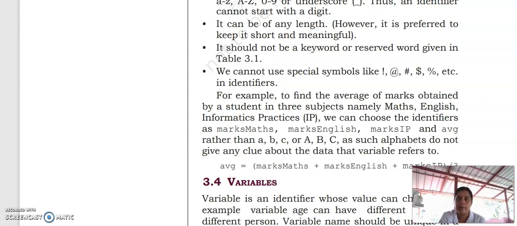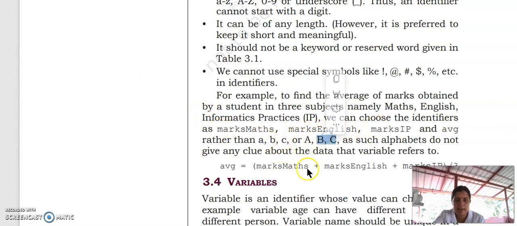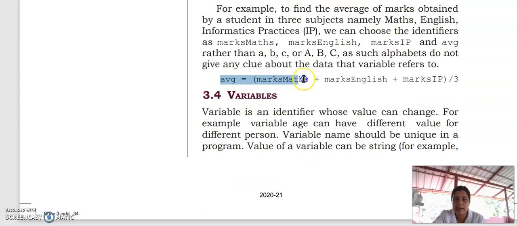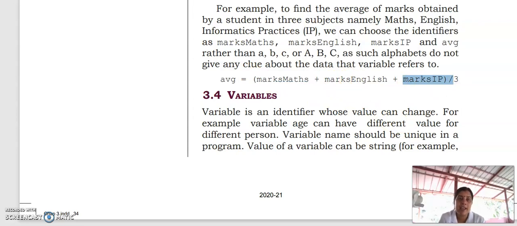It's wrong because we cannot use special symbols in an identifier. Some examples of identifiers are marks_maths, marks_English, marks_IP, abc, capital ABC, etc. Then we can find the addition or average by using these identifiers, which are also known as variable names. This marks_English, marks_IP, marks_maths are all known as variable names.